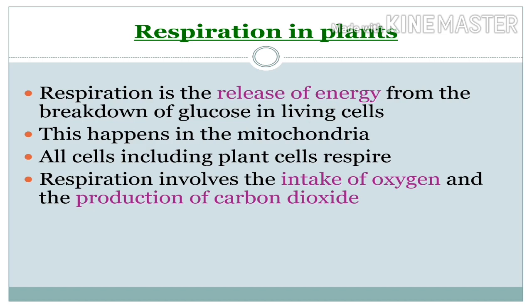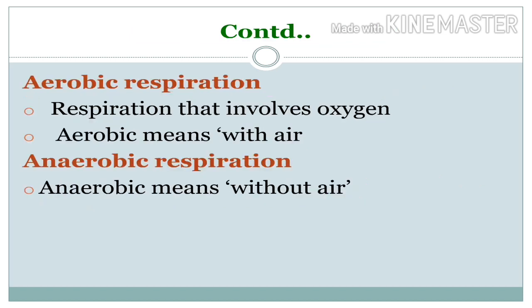Respiration usually involves intake of oxygen and production of carbon dioxide. There are two types of respiration, aerobic and anaerobic. Respiration that involves oxygen is called aerobic. Aerobic means with air, but sometimes respiration takes place without oxygen, called anaerobic. Anaerobic means without air.